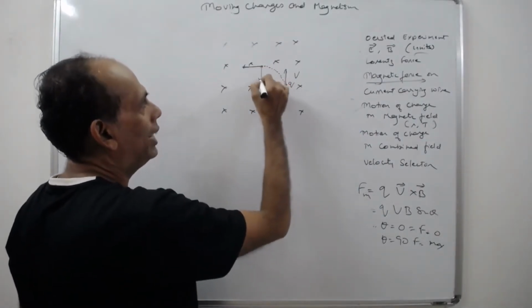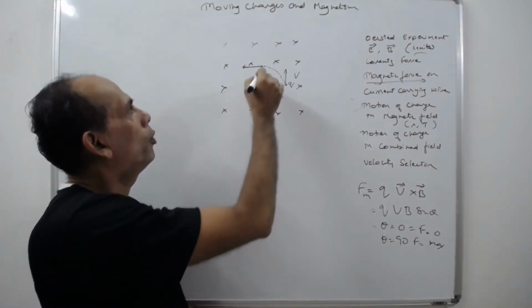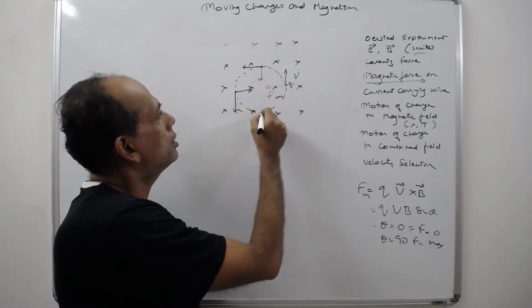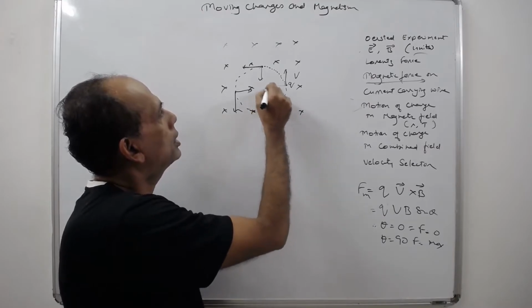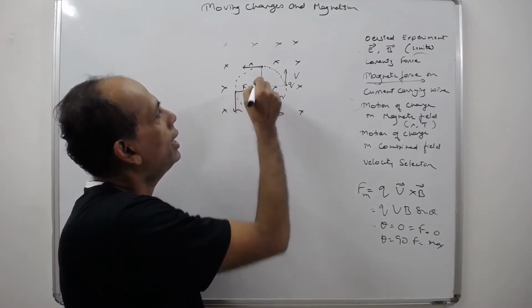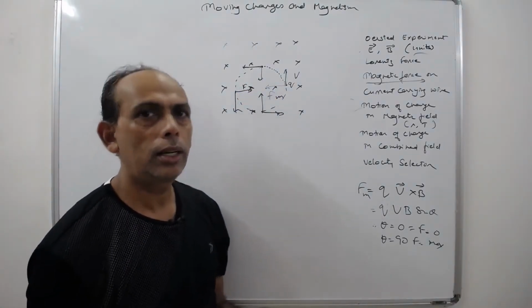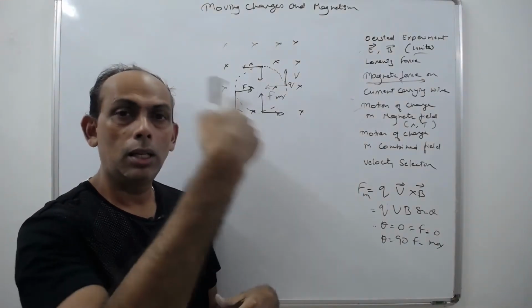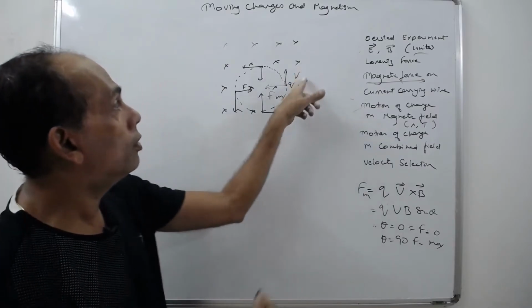So at every instant the force is directed towards the center. Eventually, what is the path of the charge? Circular path. Now this circular path is only because of the vertical component.